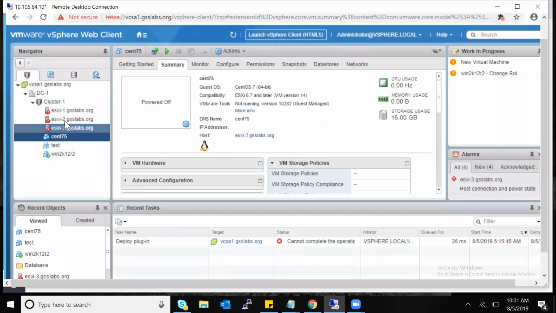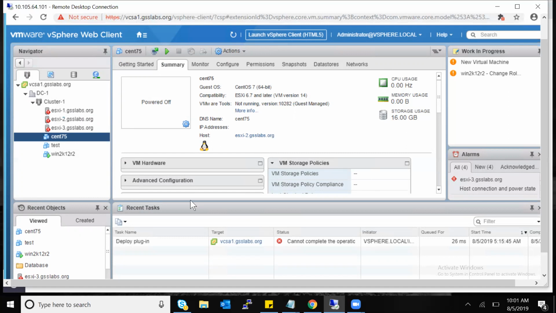So now I have 6.5, 6.7, and 6.0. I can move around and play around with any of the available hosts. I can do vMotion, SVMotion, or cloning, anything I can do. Even if you're doing cloning and trying to power up, the power up will also happen because you said 5.5 and later, right? Yes, the power up will also happen.